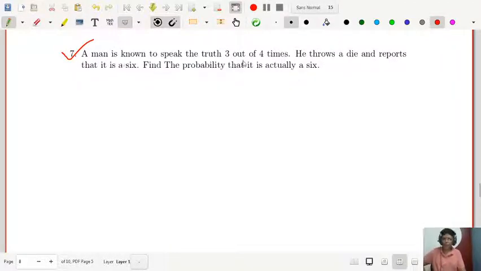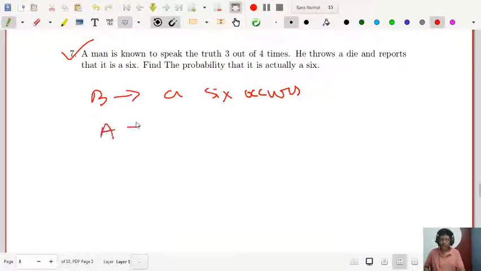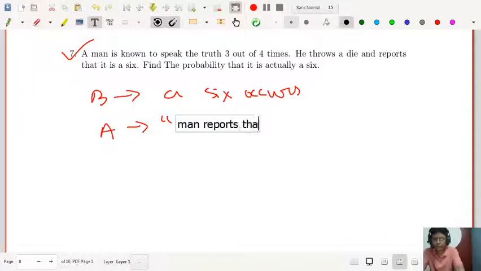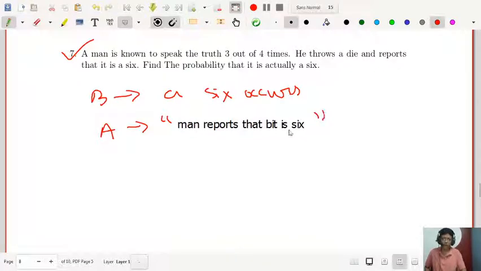So the man speaks the truth 3 out of 4 times. Let me first define some events. Let B denote the event that a 6 occurs, and A denote the event that the man reports that it is a 6.